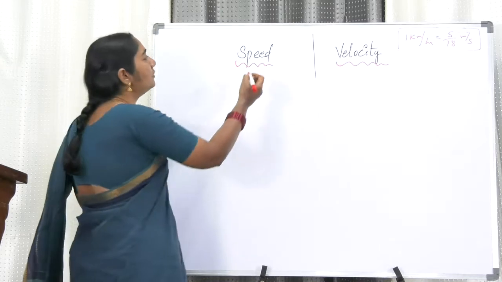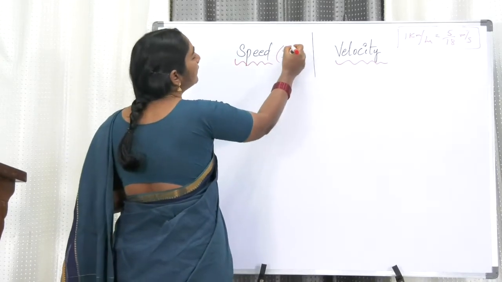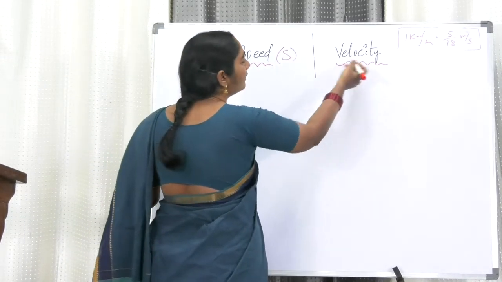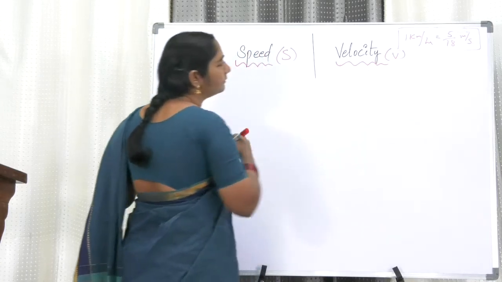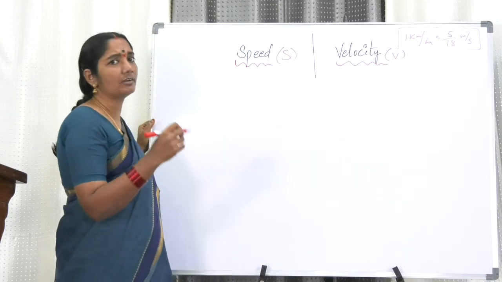Wherever we use speed, let us say s. Wherever we use velocity, let us say v. Just to make it short, right?